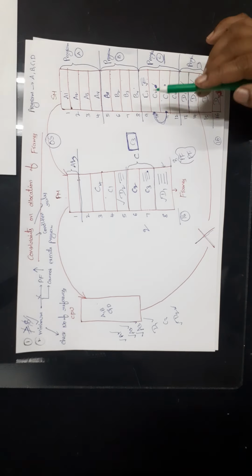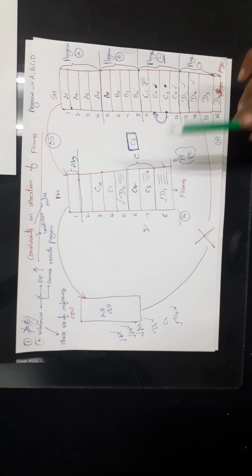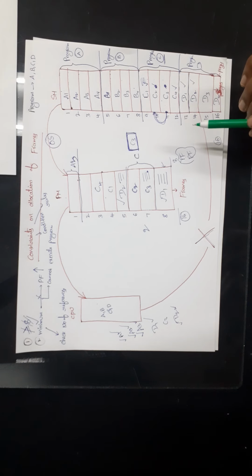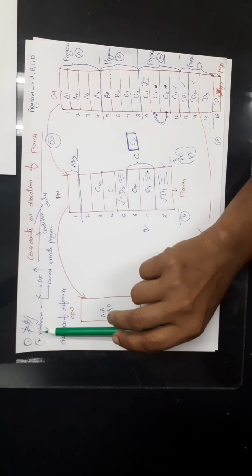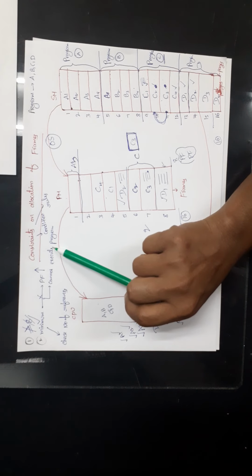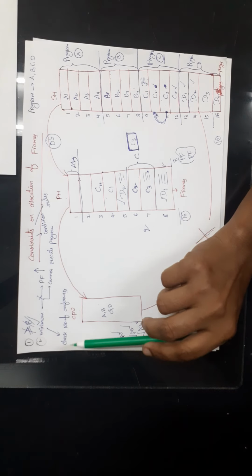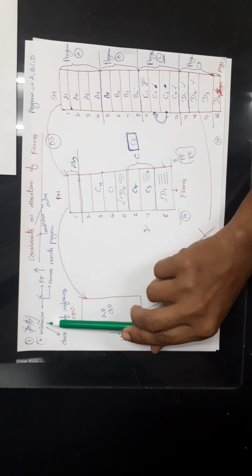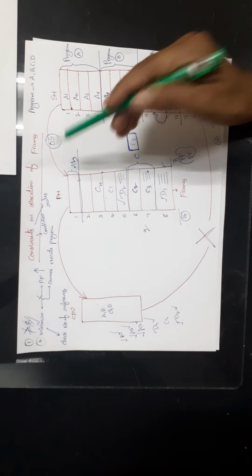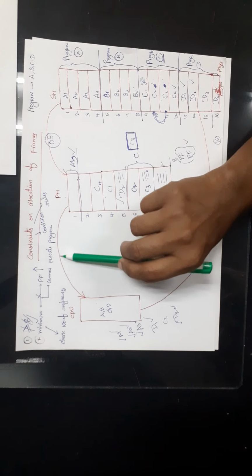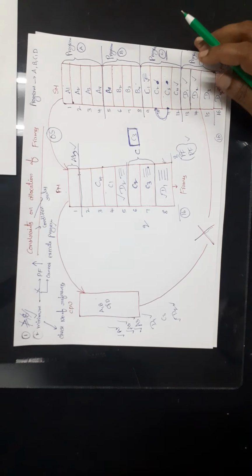So we cannot load C2, so we cannot execute C3 statements. That means we cannot execute process C. If you do not allocate a minimum number of frames for the process, then we cannot execute programs. That is a problem. So what are the 2 problems? If you do not allocate a minimum number of frames for the process, then the first problem is that the page fault rate will be increased, and the second problem is that we cannot execute the program.